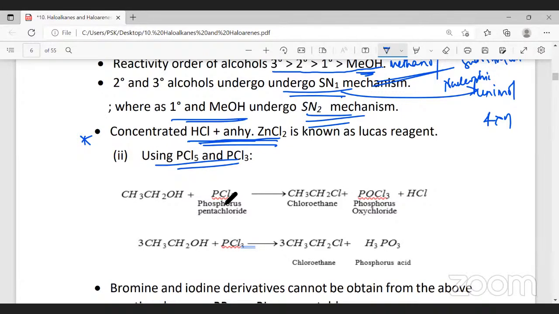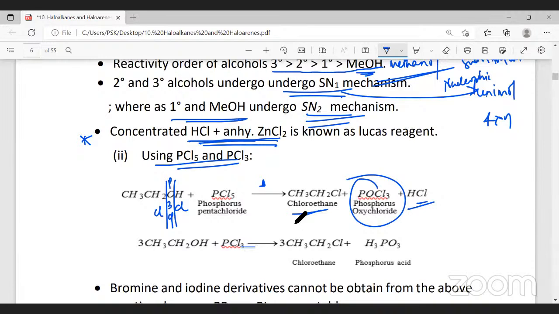If you heat an alcohol with phosphorus pentachloride, the carbon-oxygen bond breaks, and the oxygen-hydrogen bond breaks. Of the 5 chlorine atoms, 1 chlorine attacks hydrogen to form HCl. The other chlorine attacks this carbon to form the product chloroethane. The 3 more chlorines react with phosphorus to form phosphorus oxychloride.